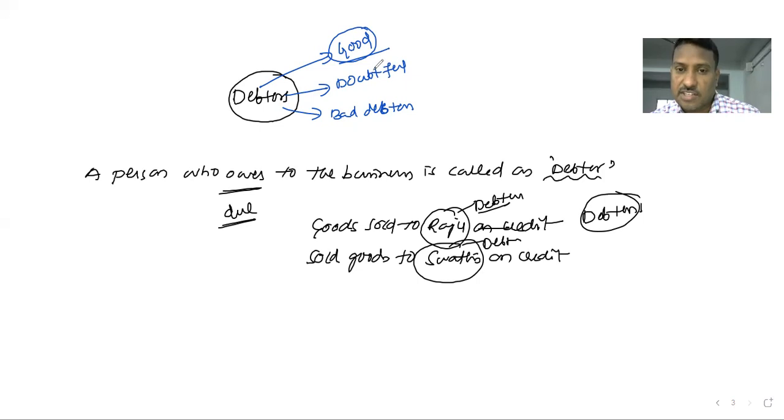Next, doubtful. From the businessman's point of view, some debtors are doubtful, meaning the amount may or may not be collected from them. They are called doubtful debtors. Then bad debtors.